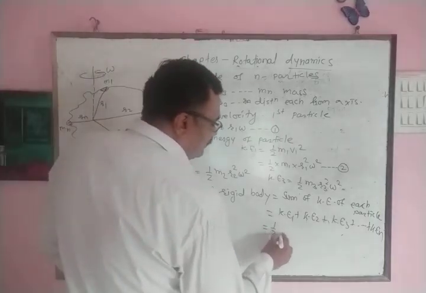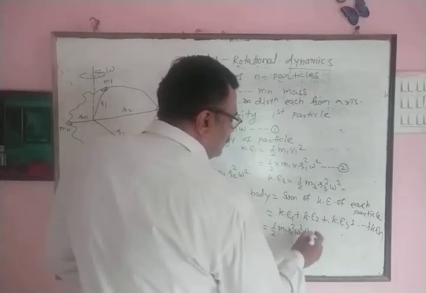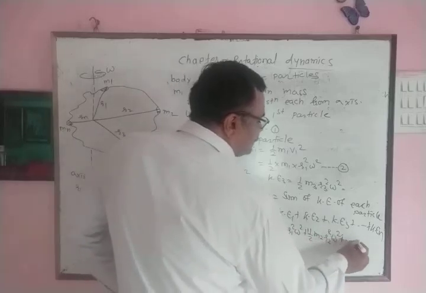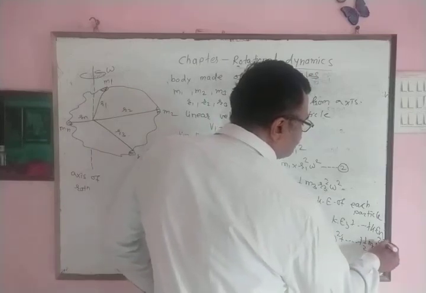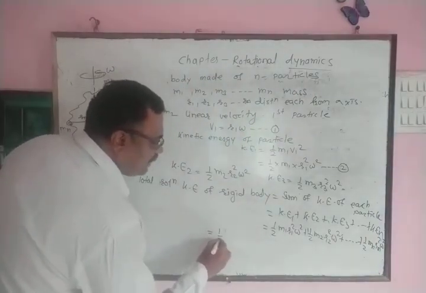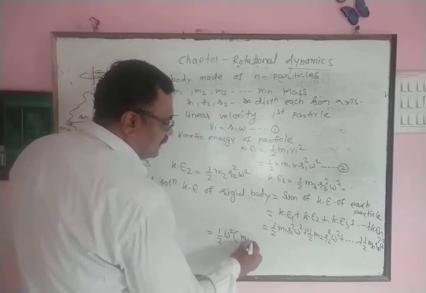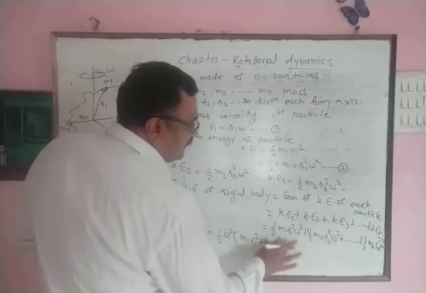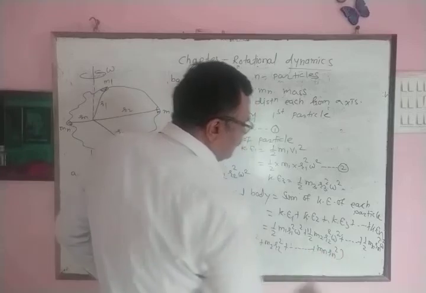That is 1 by 2 m1 r1 square omega square plus 1 by 2 m2 r2 square omega square plus and so on, up to 1 by 2 mn rn square omega square. Suppose we take common, we can take 1 by 2 common as well as omega square common. Therefore, inside the bracket we get term m1 r1 square plus m2 r2 square plus m3 r3 square and so on up to mn rn square.